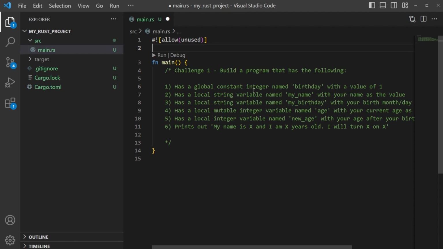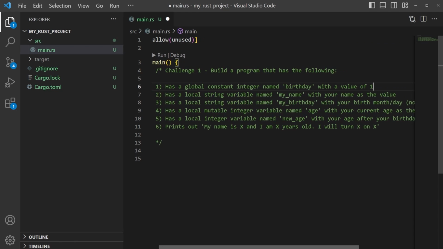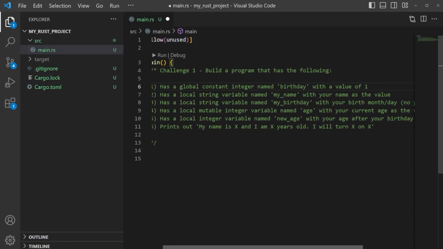The first thing is we need a global constant integer named birthday with a value of 1. Then we need a local string variable named my name, and you can set your name as the value. We need another local string variable named my birthday, and you can just set your birth month and day, you don't need the year, as the value. Next, you're going to set up a local mutable integer variable named age with your current age as the value.